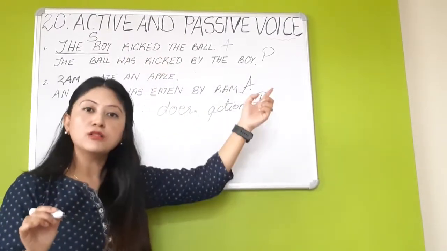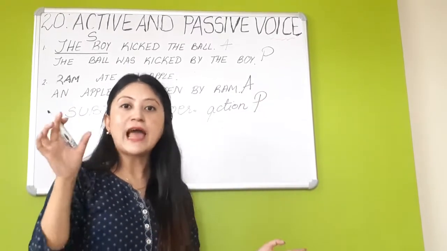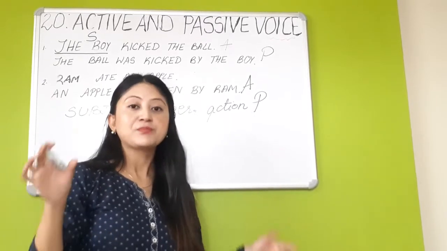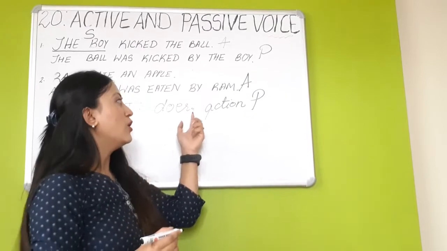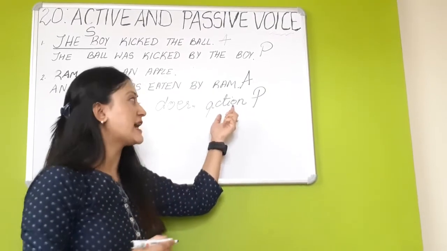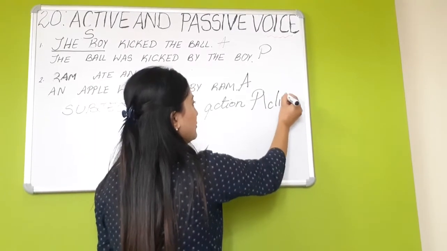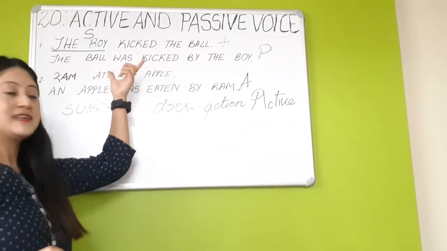Kicked the ball. So when the subject is the doer or performs an action, it is said to be an active voice. I repeat, when the subject is the doer or he performs an action, it is said to be an active voice.